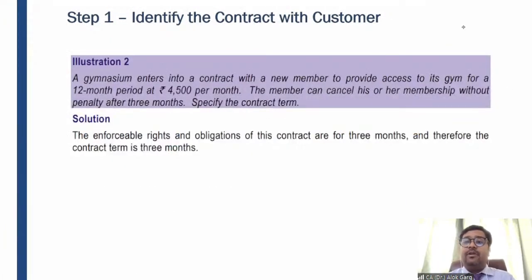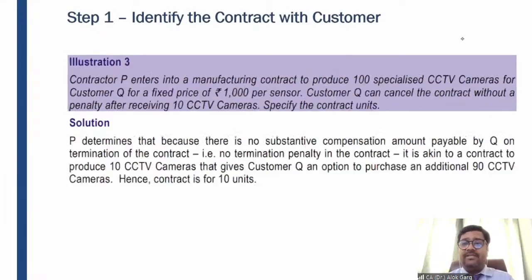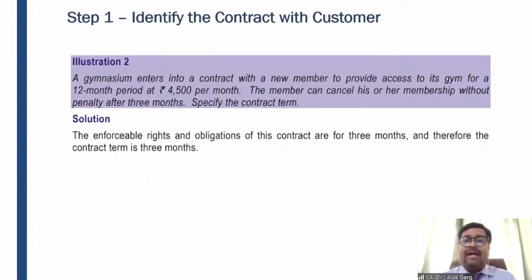Yeah, so coming to the contract term, let's look at this case study from the Institute study material. A gymnasium enters into a contract with a new member to provide access to its gym for a 12-month period at 4,500 rupees per month. The member can cancel his or her membership without penalty after 3 months. Okay, it means what is the enforceable term? So the membership can be cancelled after 3 months.